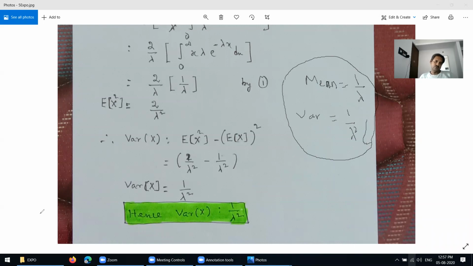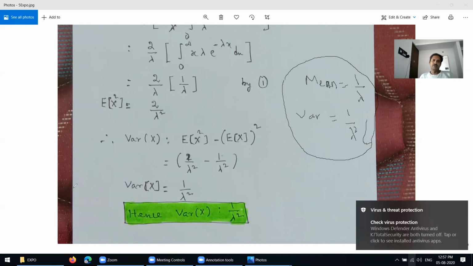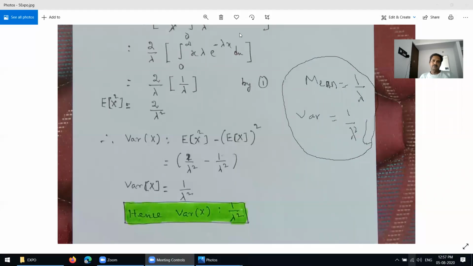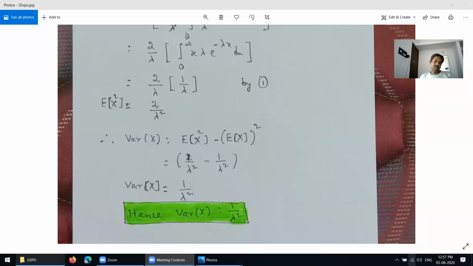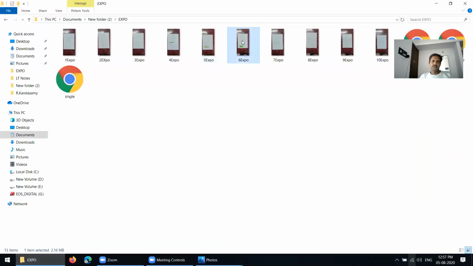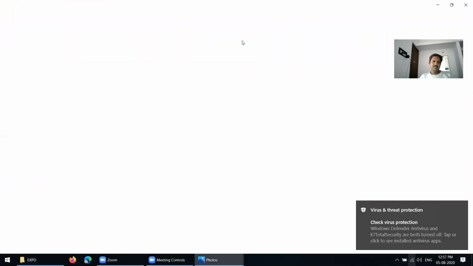Next I am going to take some related problem for this one. Next I am going to teach the next one, the same things. You see here now.